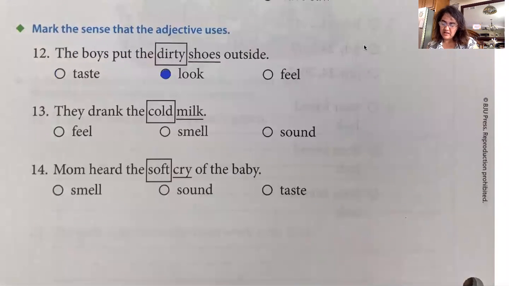And then we have they drank the cold milk. How do you know if something's cold? Do you feel it? Do you smell it? Or do you hear it? We feel cold. Very good, guys. All right, and Mom heard the soft cry of the baby. What did she use to hear the soft cry of the baby? Her smell, her sound, or her taste? Sound is correct. Excellent work, second graders.